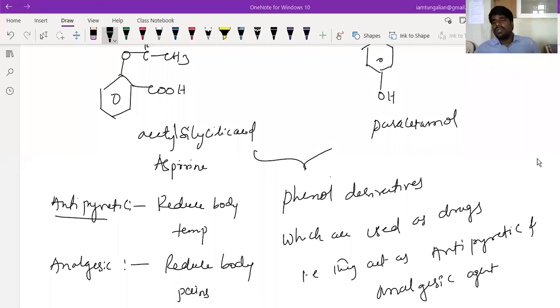Coal tar is nothing. About this coal tar we will discuss whenever we discuss petrol and petrol products. There we will discuss how to separate phenol from the coal tar. That we will have as a separate discussion. The remaining will be discussed in the coming class.